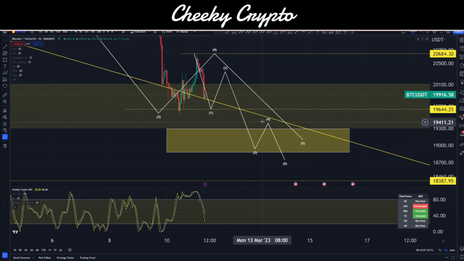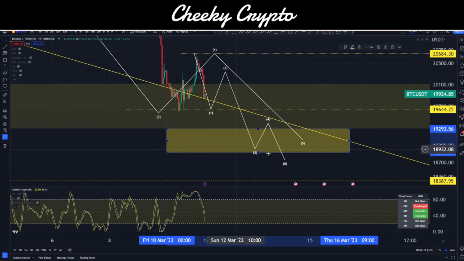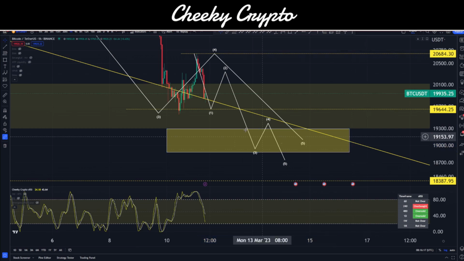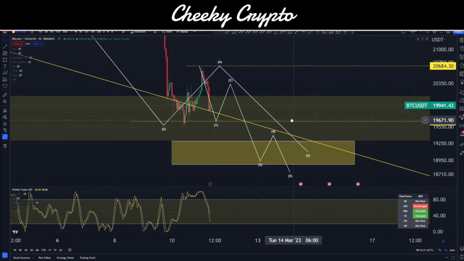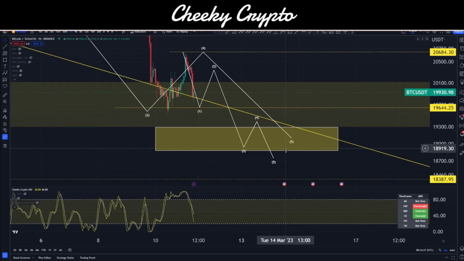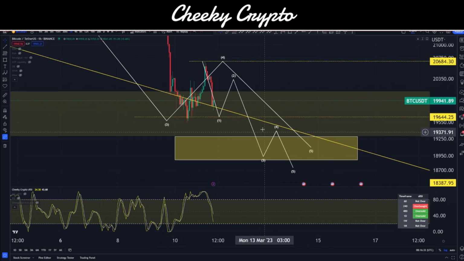And because we're going to have to see a deep wave 3, it means a wave 4 and a wave 5 is going to take us out a little bit lower than this range. So this is typically where it should go, basically 18,877 to 19,293. But chances are we are going to have to actually come down lower than that in this extended 5th wave. Now, it's possible that it turns out that this is a diagonal, and that might save us a little bit, and it might keep us in this little range. But if it goes impulsive, then unfortunately, we're probably going to come down a little bit lower than that.